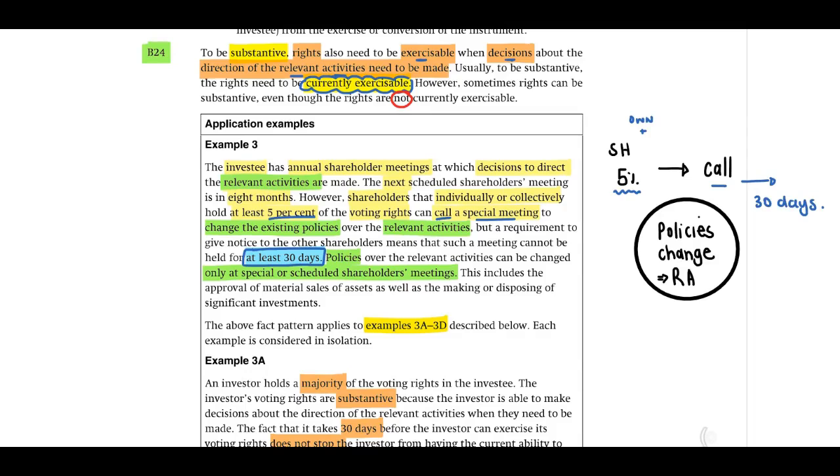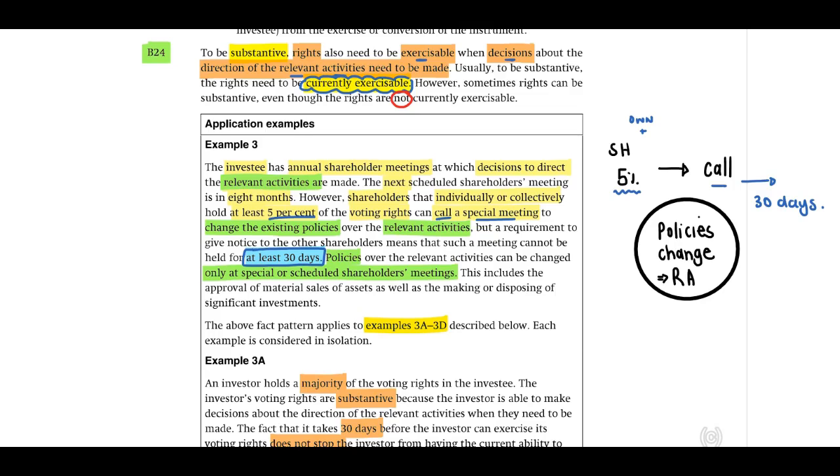Policies over the relevant activities can be changed only at a special or scheduled shareholders meeting. This includes the approval of material sales of assets as well as the making or disposing of significant investments. Now, the above fact pattern applies to example 3A to 3D.